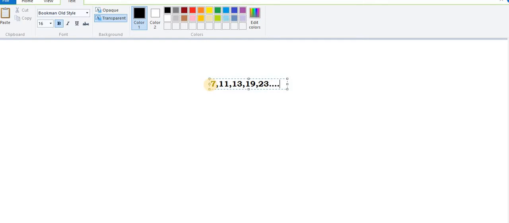These are the prime numbers because they are divisible by itself only and by 1 only. Whenever you divide any number by 1, it is perfectly divided, and whenever you divide the number by itself, you get the remainder 0. So those numbers which are divided by itself and by 1 are the prime numbers.